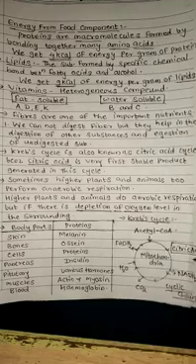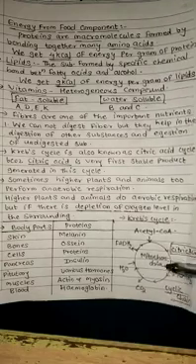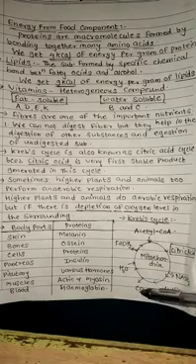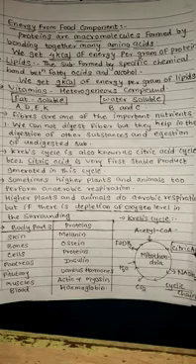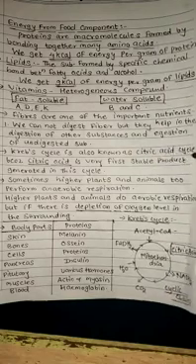Then the first product is citric acid, then NADH2, FADH2, water and carbon dioxide are released. This is a whole cyclic reaction, like a circle, and the main product is citric acid, and that's why it is also known as the citric acid cycle.